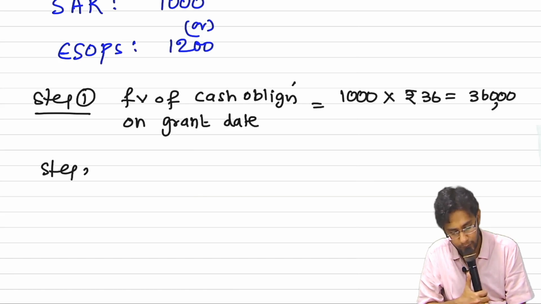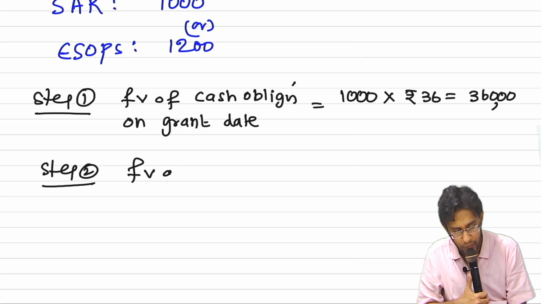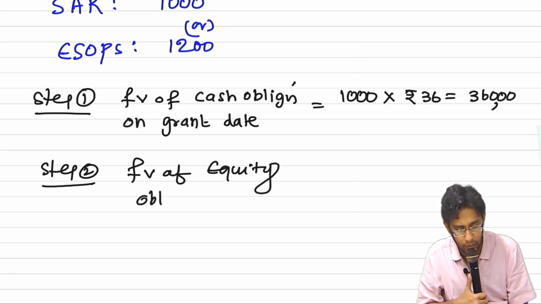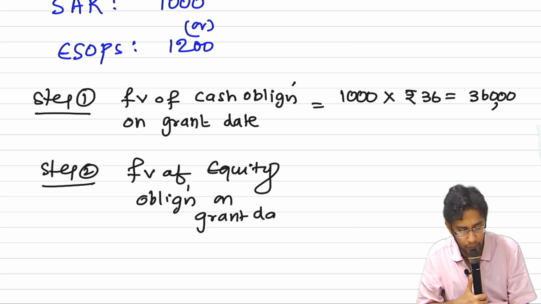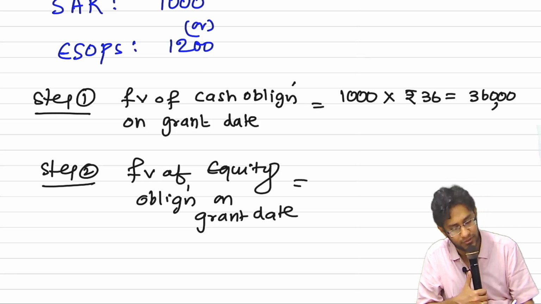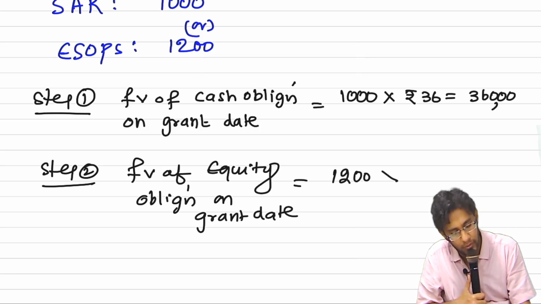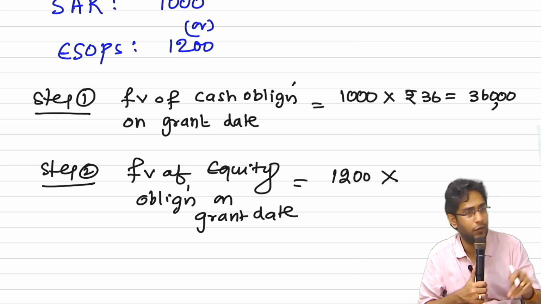Step 2. Fair value of your ESOPs, the equity obligation on grant. First day. How many options did we promise? 1200. Into the value of this option.